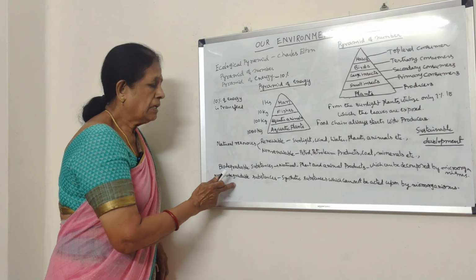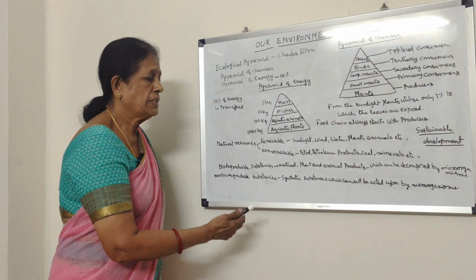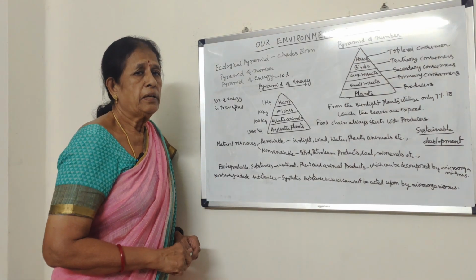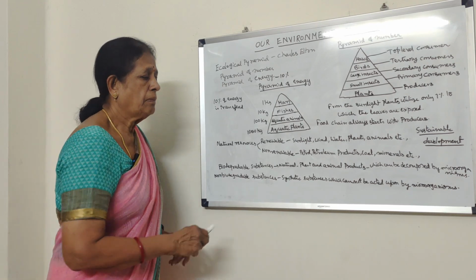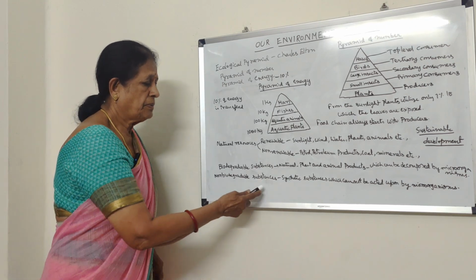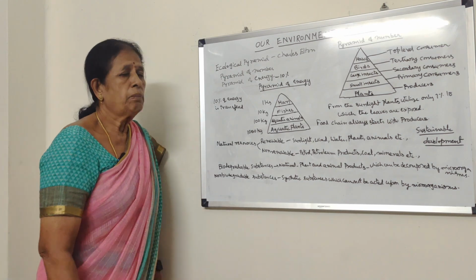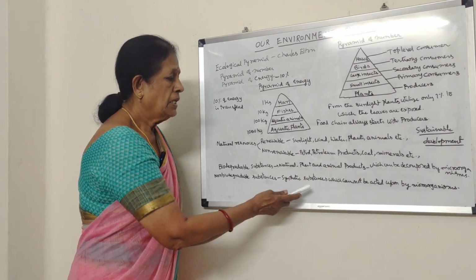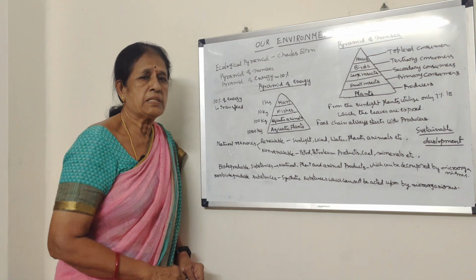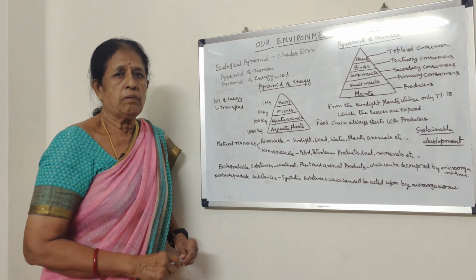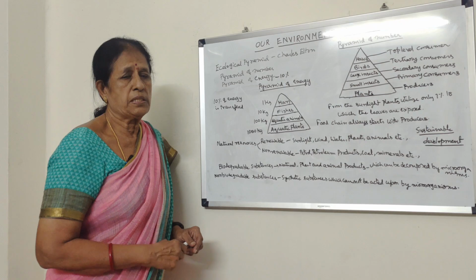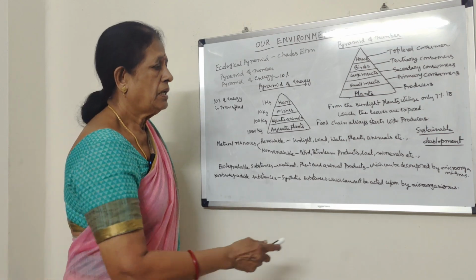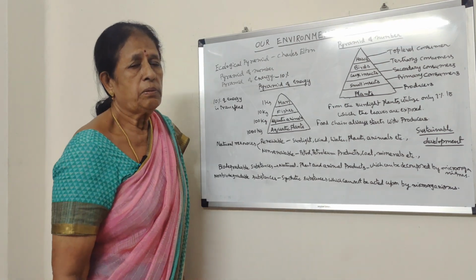But non-biodegradable substances cannot be degraded. Bacteria or fungi cannot act upon such substances. They are called non-biodegradable substances, like synthetic substances such as plastic covers, polythene covers, and plastic glasses. Whatever synthetic substances we use are called non-biodegradable substances.